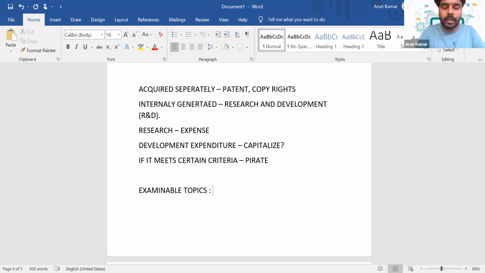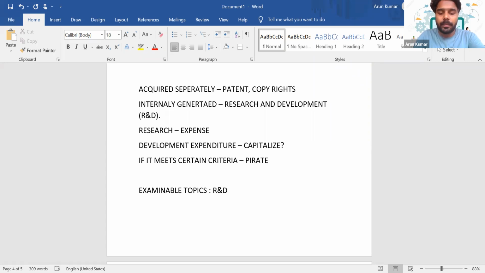Obviously, you can expect questions from research and development. So you have to properly read the situation. It's literally a cakewalk for you once you understood the difference. Make sure that you read the questions carefully and understand which items need to be accounted as expenses in the P&L, and which element we need to account as an asset.